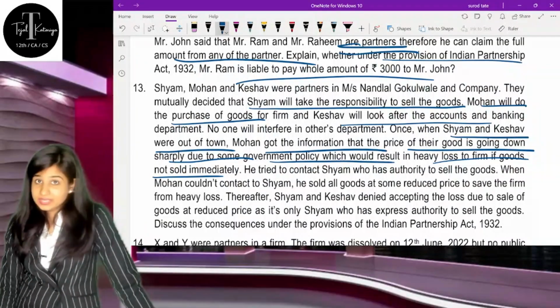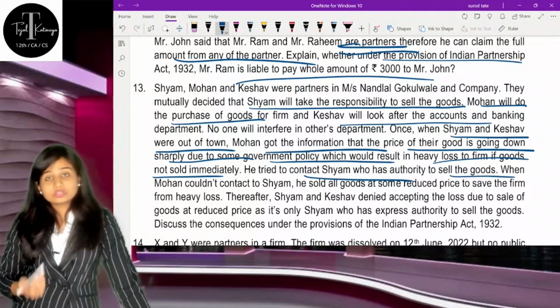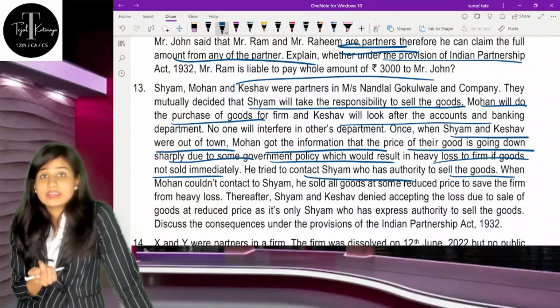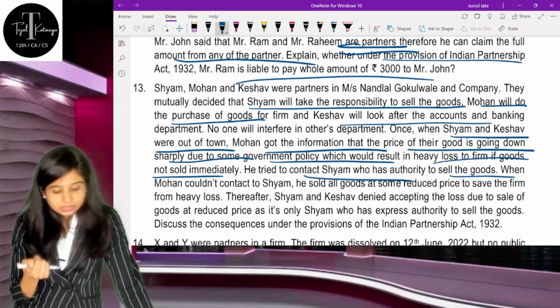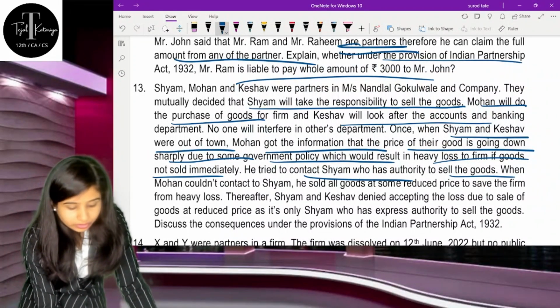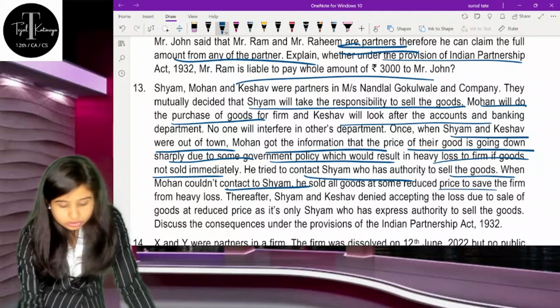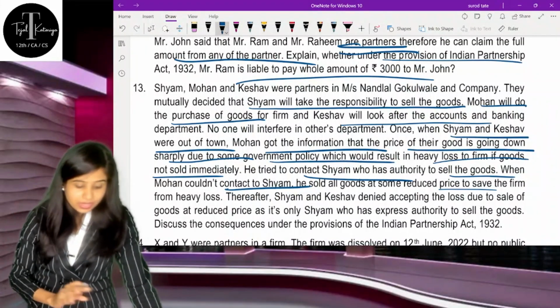But he does not have any authority. He tried to contact Mr. Shyam, who had the authority for selling the goods, but he was not able to connect with him. When Mohan couldn't reach Shyam, he sold the goods at a reduced price to save the firm from heavy losses.